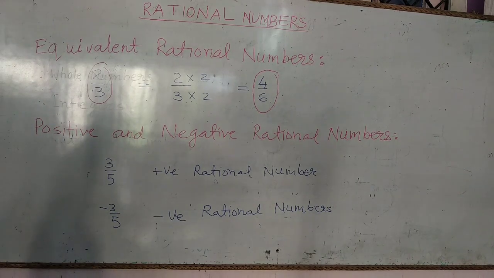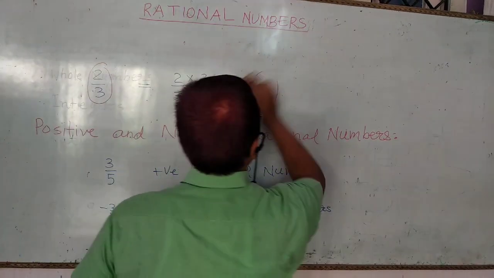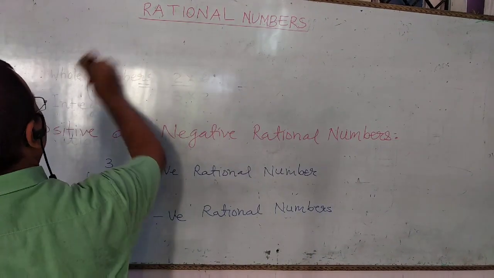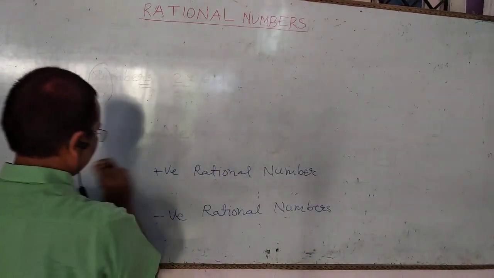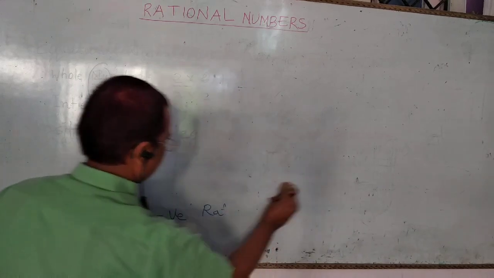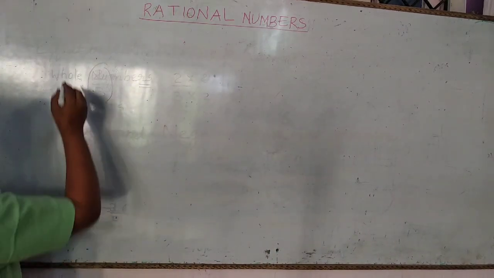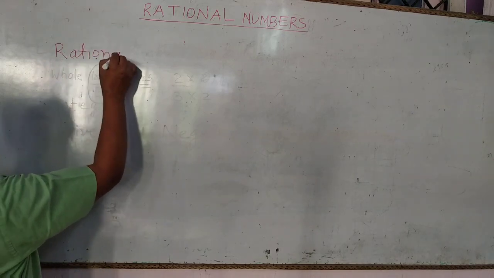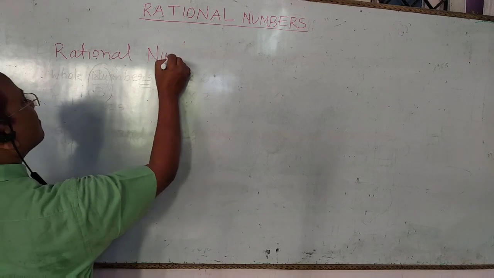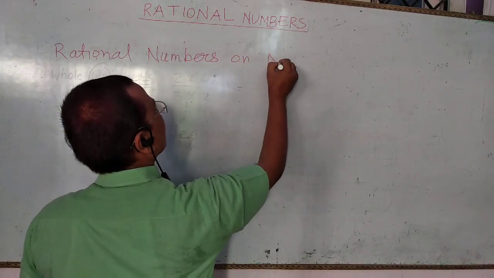Now come to rational numbers on the number line.